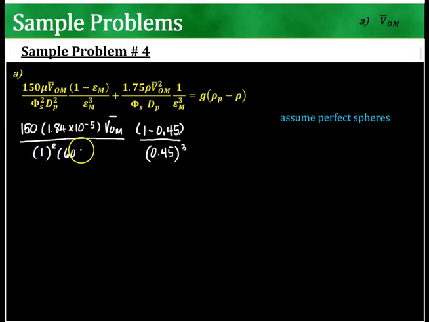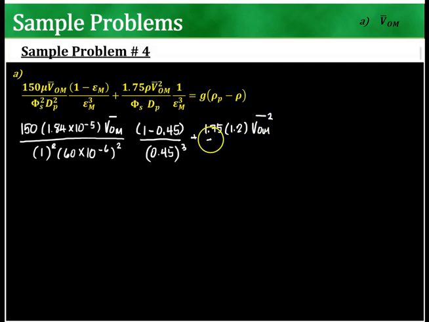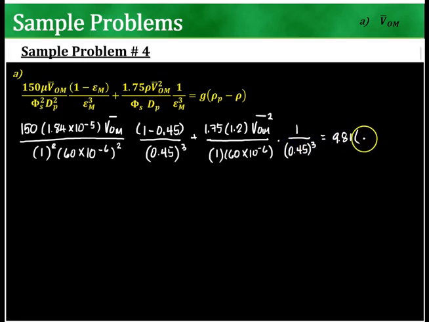And then this is 60 times 10 to the negative 6 squared plus 1.75 times the density, which is 1.2, VOM squared over 1 times 60 times 10 to the negative 6, 1 over 0.45 cubed is equal to 9.81 times 1,800 minus 1.2.